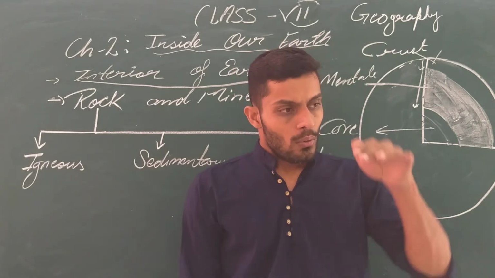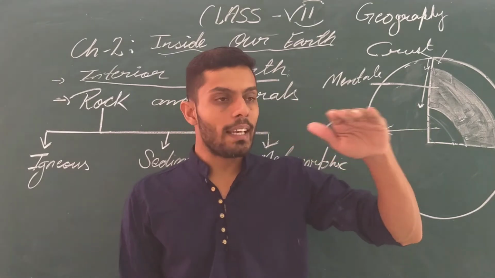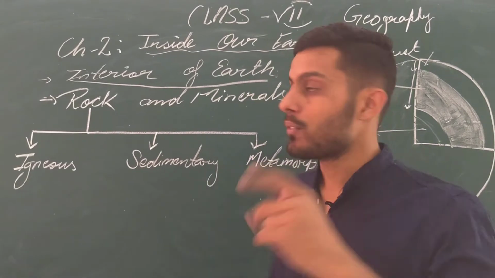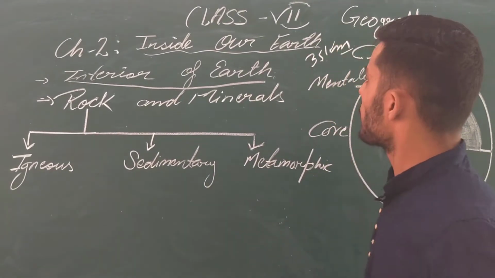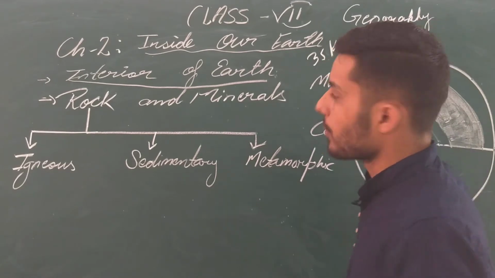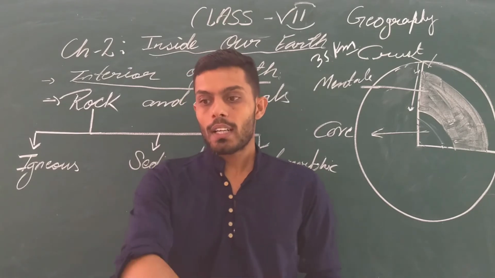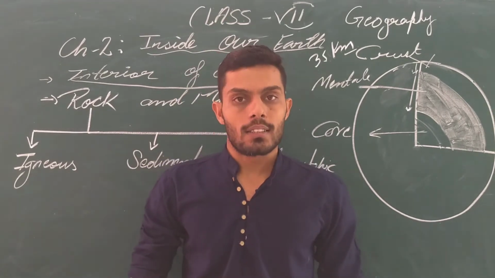Got it? What is the crust? The crust is the uppermost layer, and it is the thinnest layer of our Earth. It only goes up to a depth of 35 kilometers. Whatever we look at on our surface is our crust.